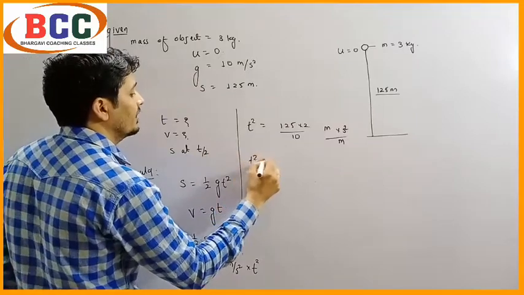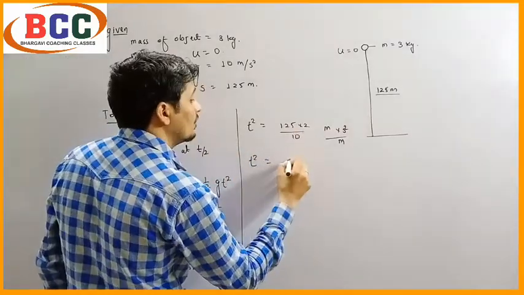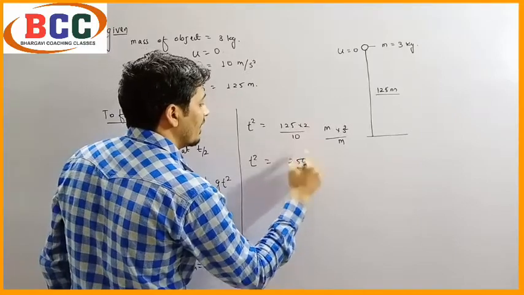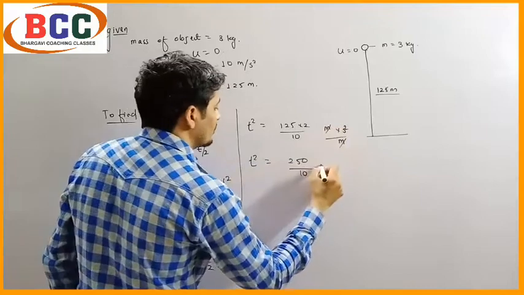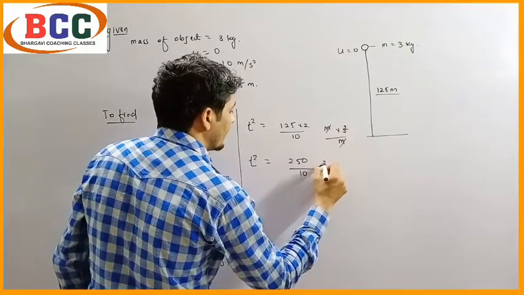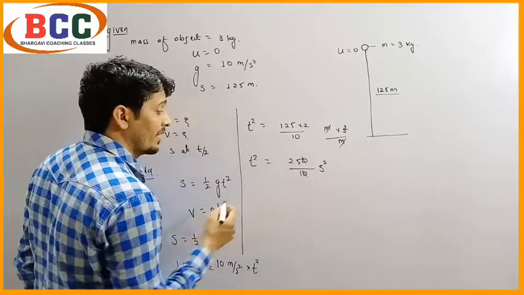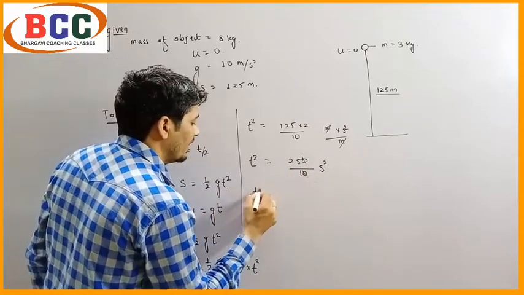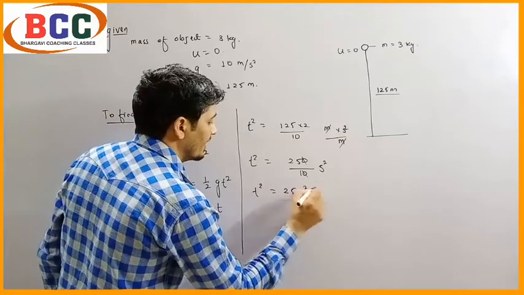So t square equals to 125 twos are 250 divided by 10. Meter and meter will get cancelled, so the unit will become second square. Then this 0 and this 0 will also cancel, so what will be the rest? t square equals to 25 second square.